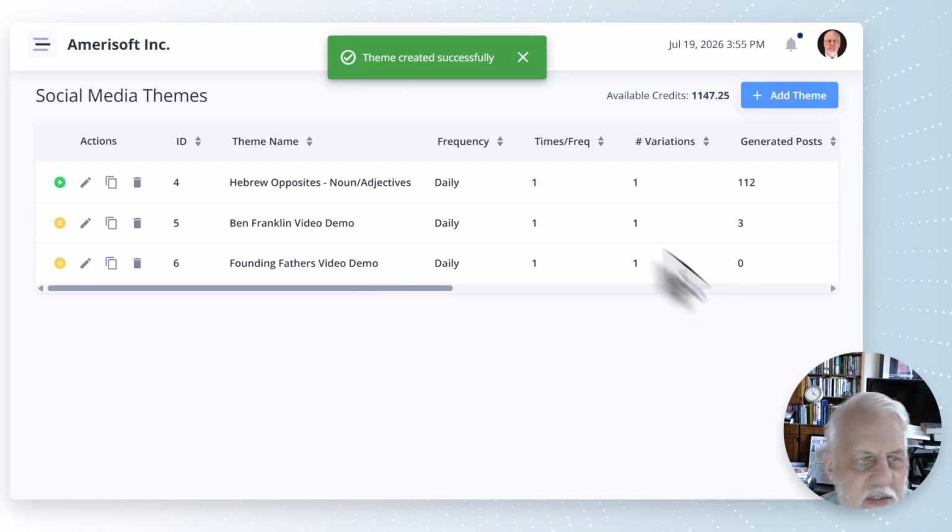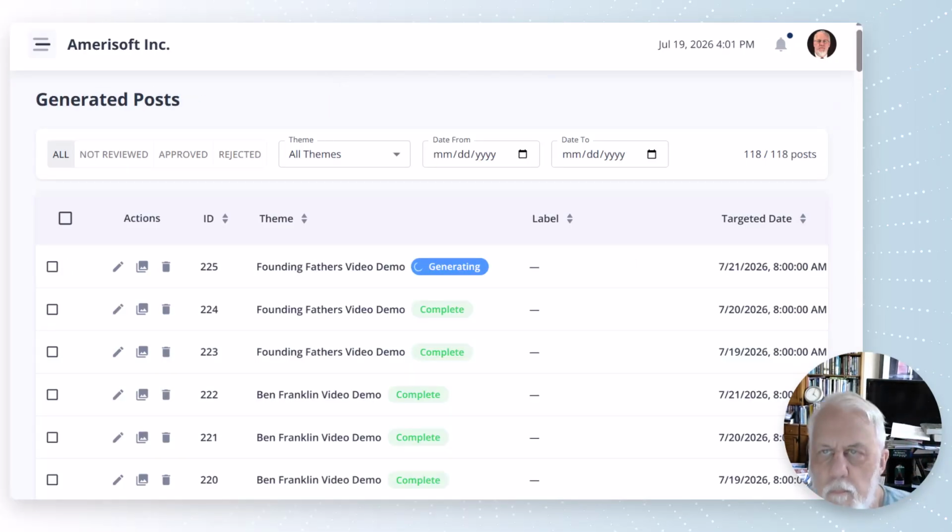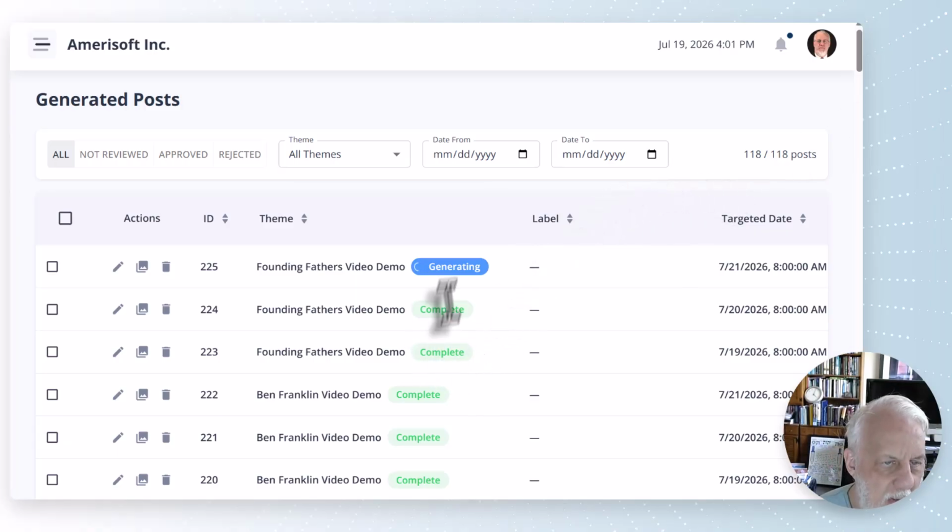As before, I just need to go away and get some coffee and come back in 5 or 10 minutes and we'll see what it created. Okay, our pictures have come back. Actually, notice the last one still says generating here. As these agents run in the background, they do take a little bit of time. So we have two of them available and one of them is in the generation process now. We're going to pick the first one here.